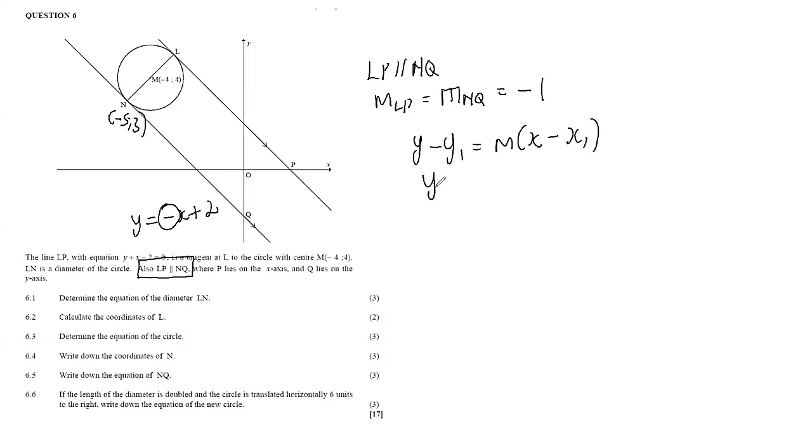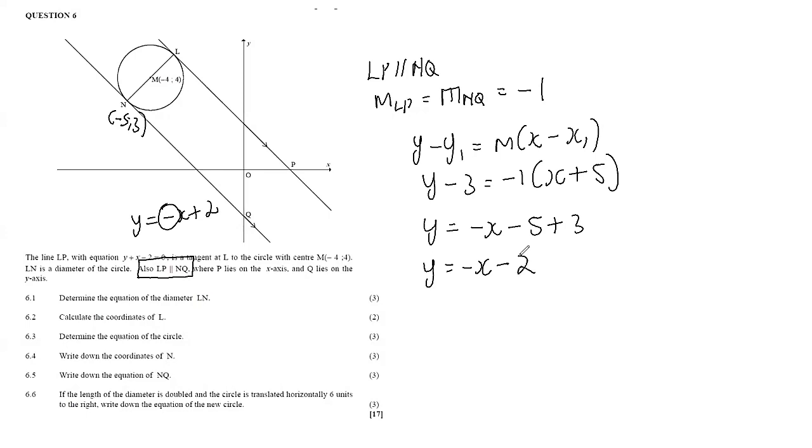Right. So this is y minus 3 is equals to -1, and then x, here we have the -5 and then the minus from here, so it's going to be +5, right? So this is y is equals to -x minus 5, then +3. So this is y is equals to -x, -5 plus 3, that's a -2, right? So we have our equation as -x minus 2, right? So it's not the same as this one. It was almost the same. But here this is -x minus 2.